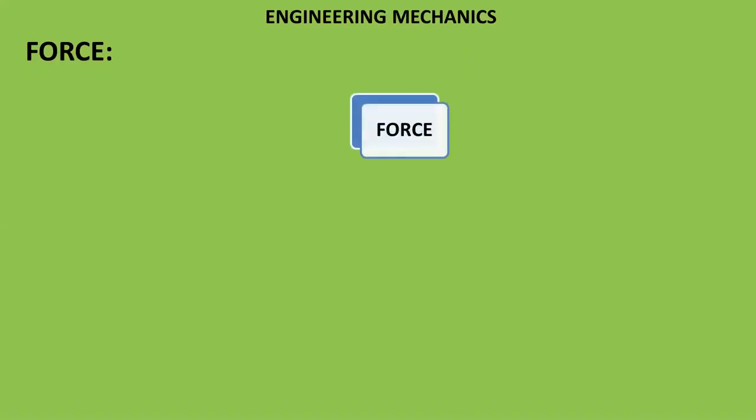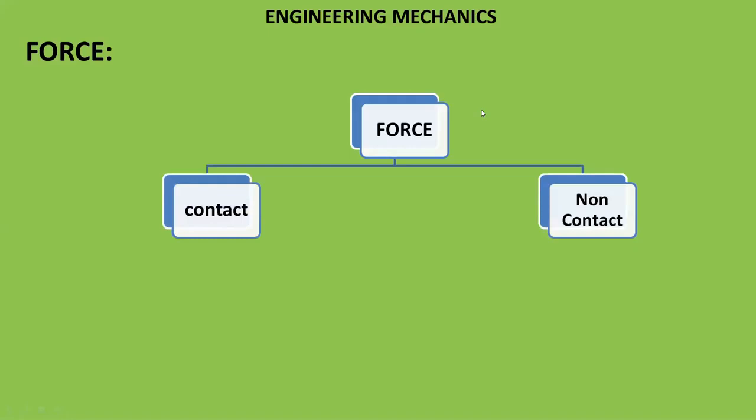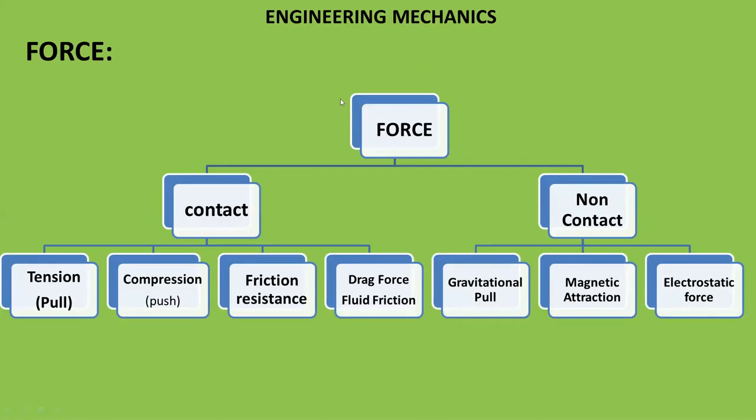Force is classified into two major categories. The first is contact forces and the second is non-contact forces. This is the general classification of force. We will get some idea of what the contact forces and non-contact forces are. In the contact forces, you can see here, there are a total of 4 forces. The first is tension, that is a pull force. Second is compression, which is also called a push force. Then friction resistance. And the last is the drag force, which is called fluid friction.